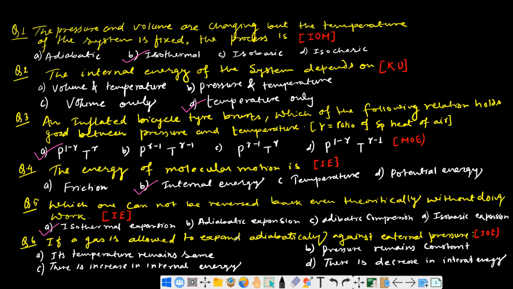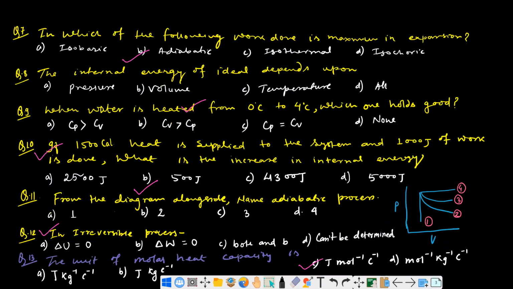If a gas is allowed to expand adiabatically against the external pressure, then its temperature remains same. In an adiabatic process, if it expands, the temperature decreases, because work will be done at the cost of internal energy. Pressure remains constant, no, the pressure will change. There is increase in internal energy, there is no chance of internal energy increasing, as there is no heat energy supplied from outside. There is decrease in internal energy. This answer is correct, because at the cost of internal energy the work is being done. That's why the internal energy will decrease. Okay, so now let us move on to other questions.